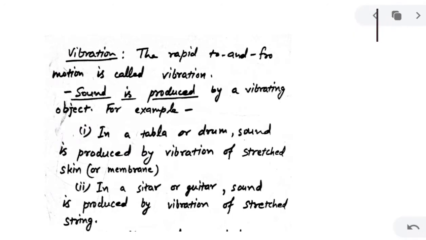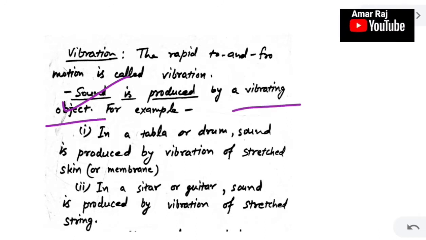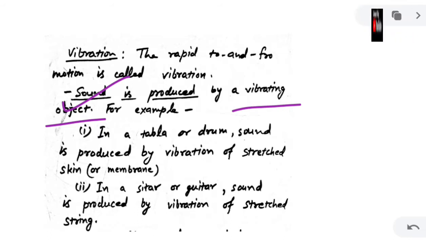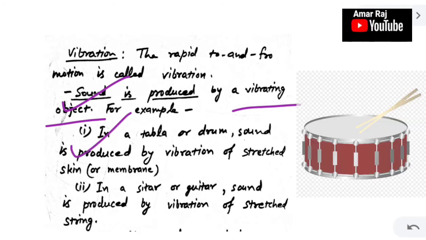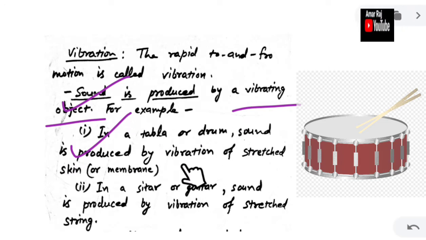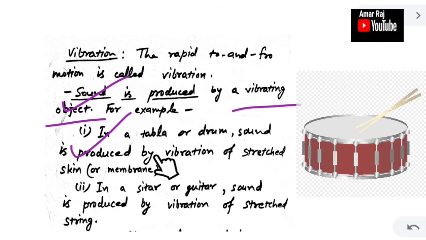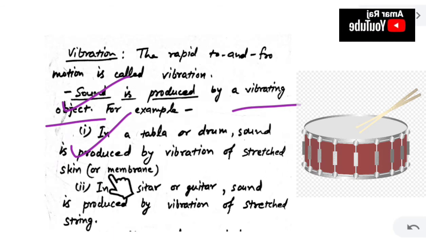So now let us note down that sound is produced by a vibrating object, and we have explained already, we have discussed with the help of some examples. So summarize these examples here. As example 1, you can see in a tabla or drum, the sound is produced by vibration of a stretched skin or membrane.